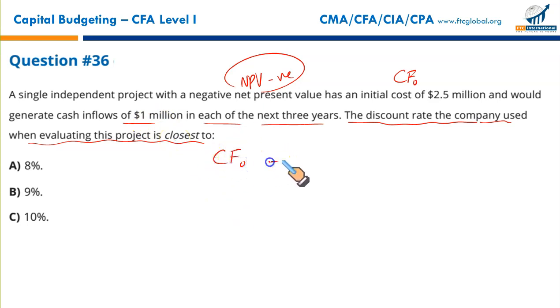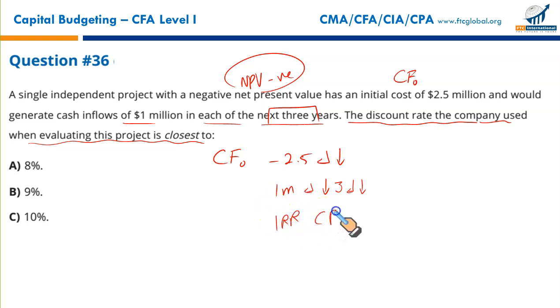Cash flow at year 0, negative 2.5, enter, down arrow key. You press 1 million, enter, down arrow key. Since the frequency of this cash flow is 3, you write 3, enter, down arrow key. And we can't calculate NPV. Why? Because we have not been given the discount rate. What we can do is calculate IRR. At least that will give us some idea of the project's rate of return. Let us first do this and then we'll discuss what to do.